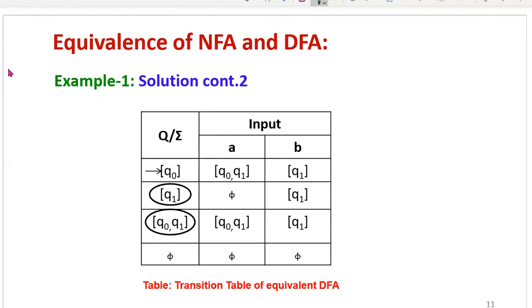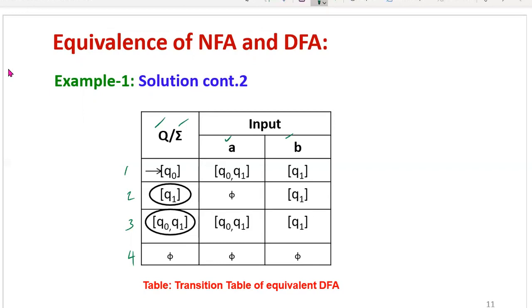Sigma equal to A comma B. In Q dash, how many states do we have? Four states. The first state is Q0, second state is Q1, third state is Q0 Q1, then fourth state is phi.